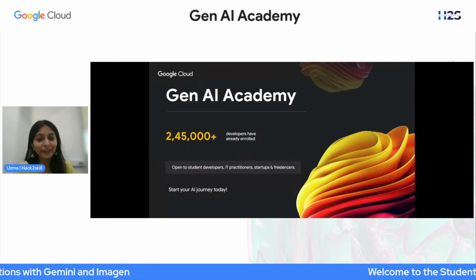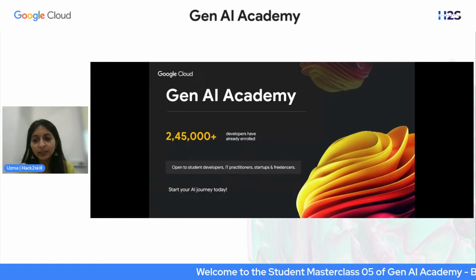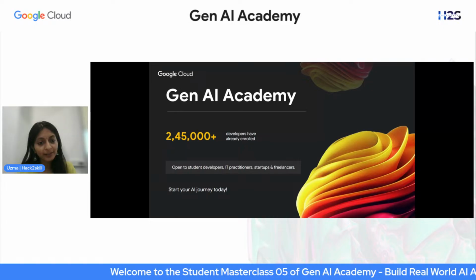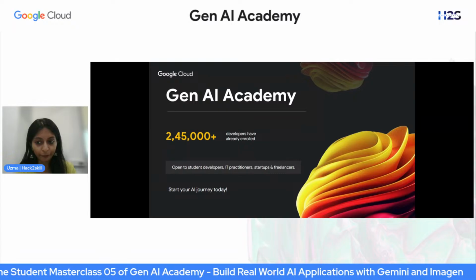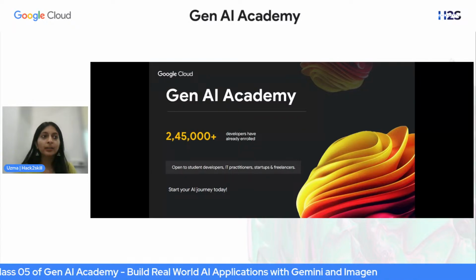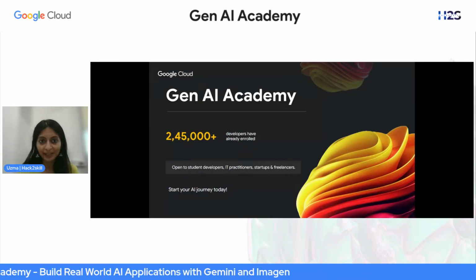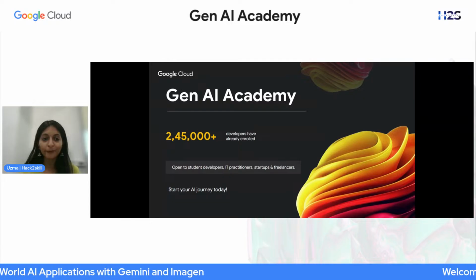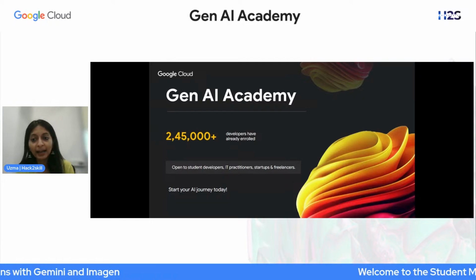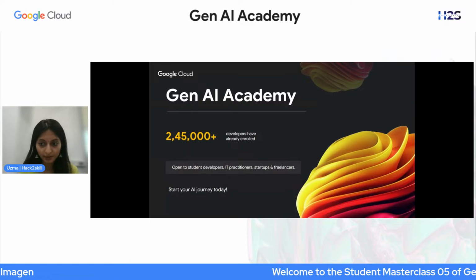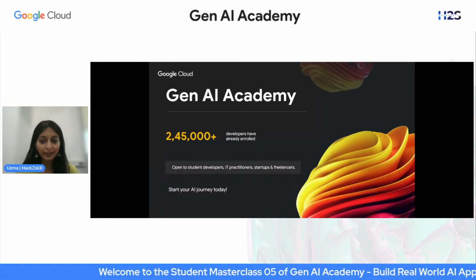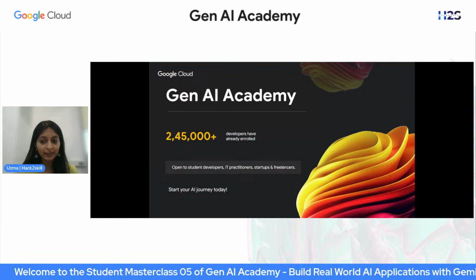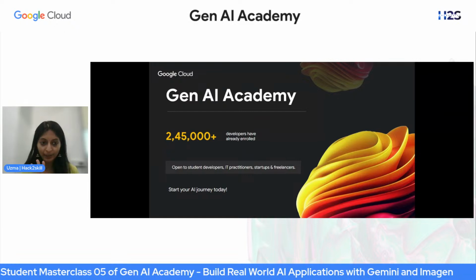Under the GenAI Academy, you get access to 5 AI courses on the Skill Boost platform. Under normal circumstances, if you have to do these courses, you have to buy certain credits. That is a monetary thing that you have to do. You have to buy credits and then you can access these courses. But under this program, you get credits as part of the program. There are just 3 steps that you have to do to get those credits, which I will walk you through in just a little bit.